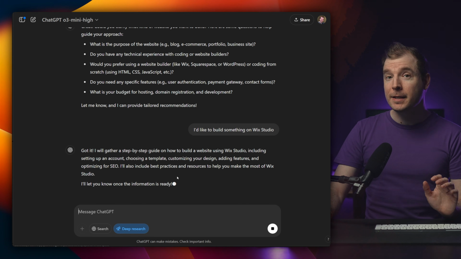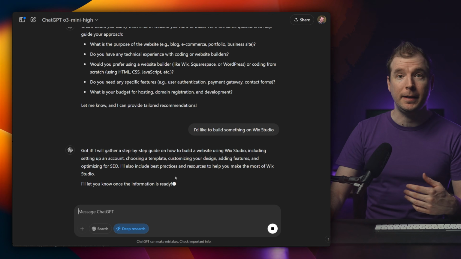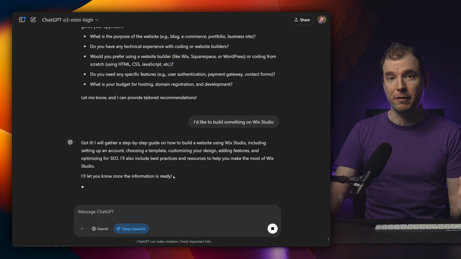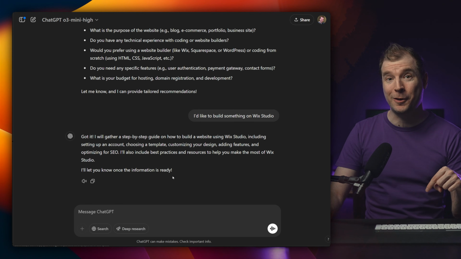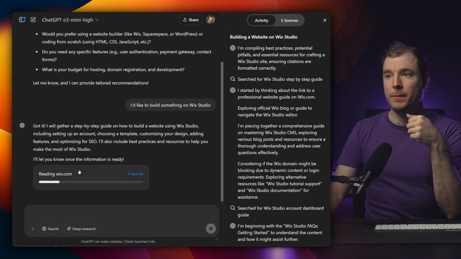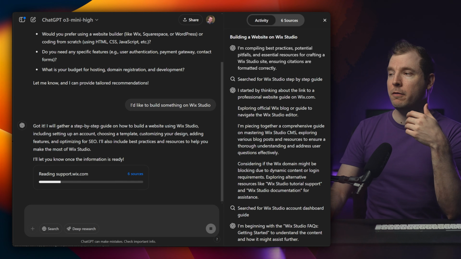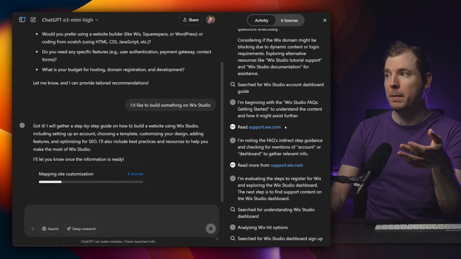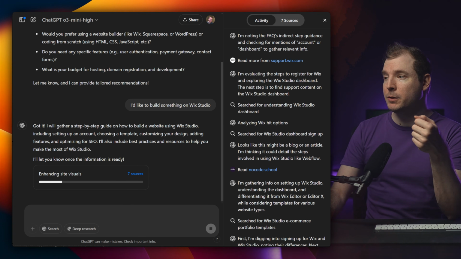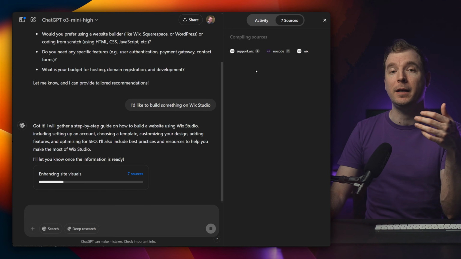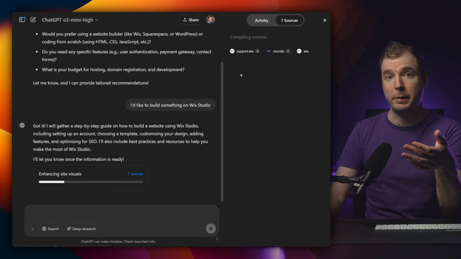Now, this can be very useful, especially if you're working in the science, engineering, and other spaces, but for the programming space, this can also be useful to help you do a number of things, which I want to test out in this video. Here, you can see it working in action. Right now, it's using chain of thought and reasoning to perform a number of queries, where it's browsing the web for official documentation, as well as things like blogs and a number of different types of sources until it compiles it all in a huge report for you to be able to read.